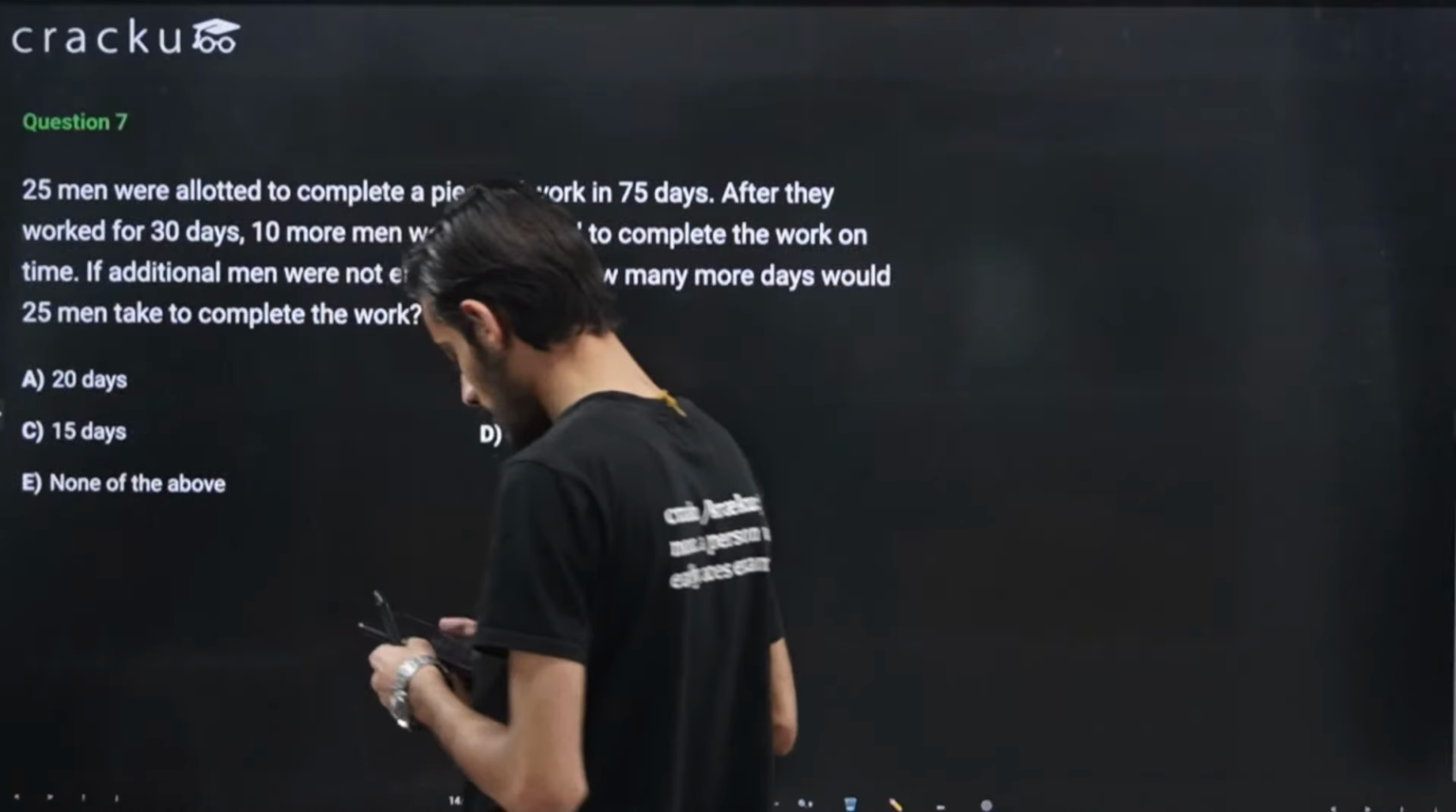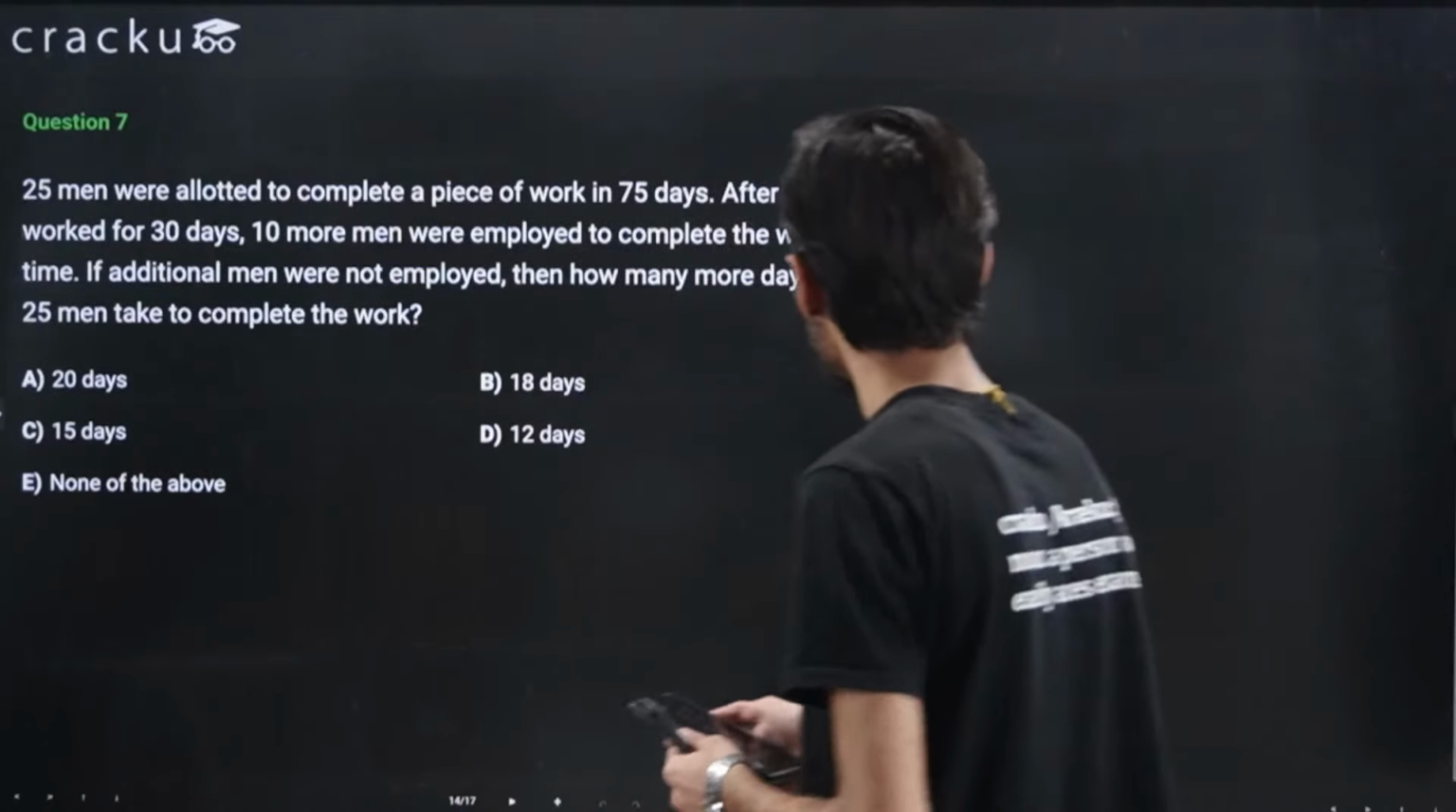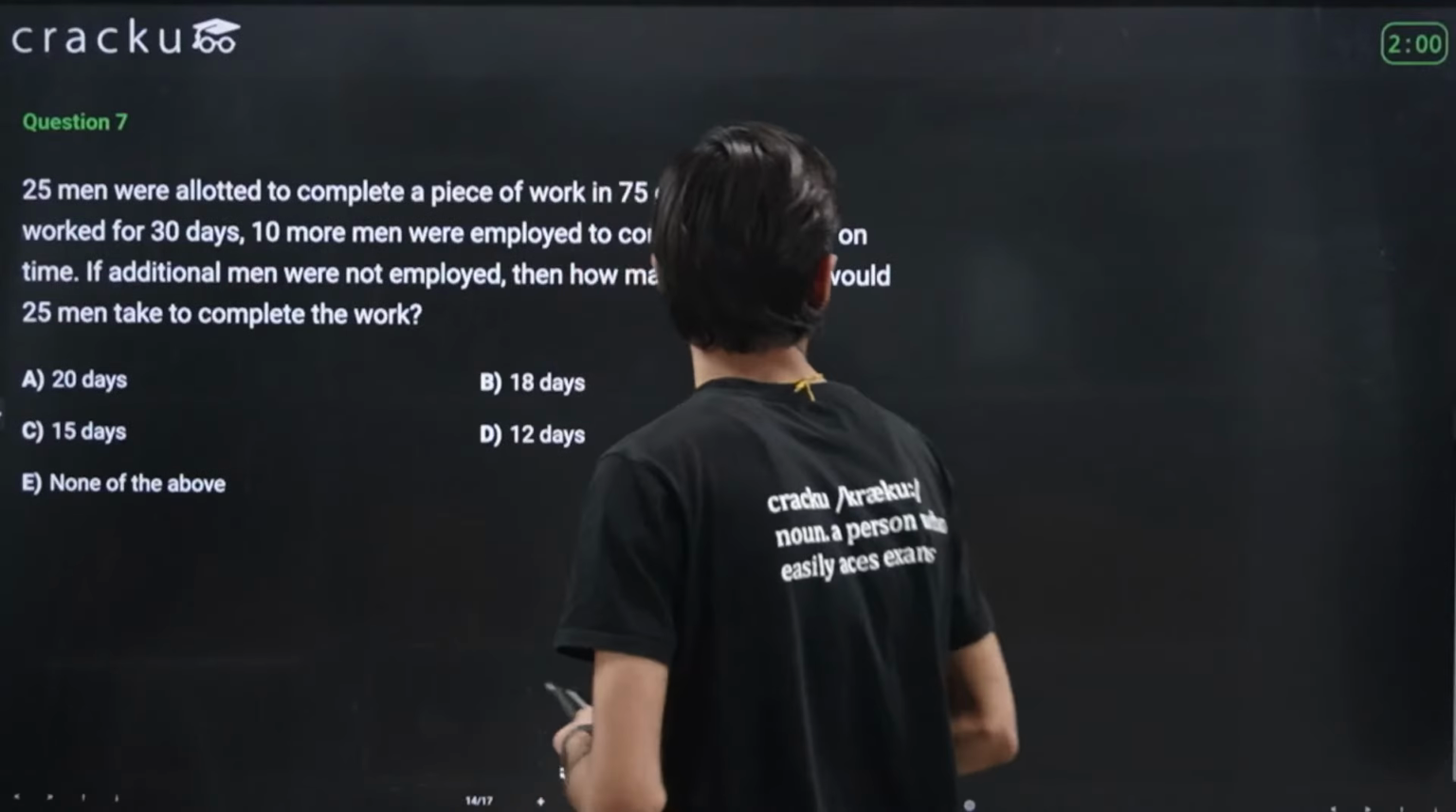Yes, the mathematical answer is correct. C, 25 1 by 9. Try to solve this question now.